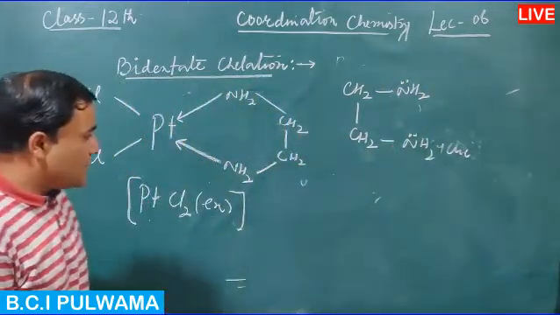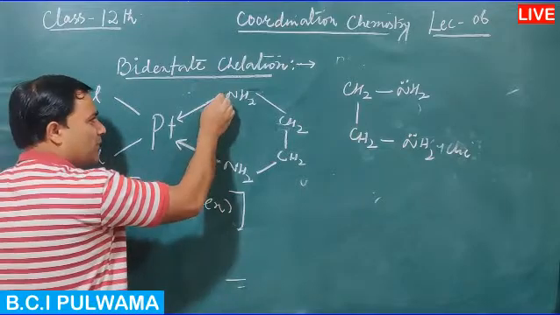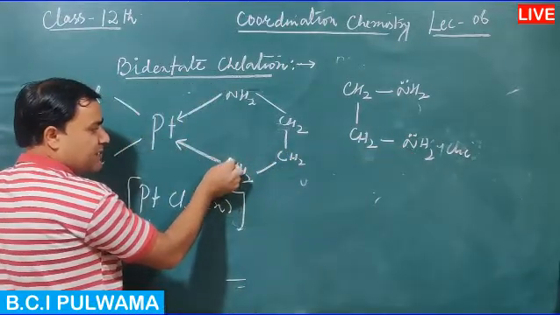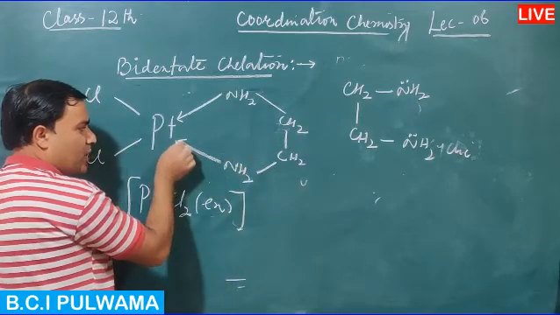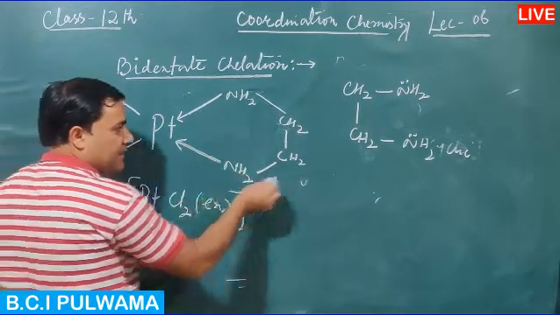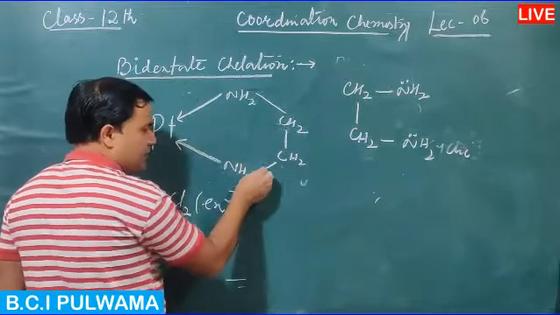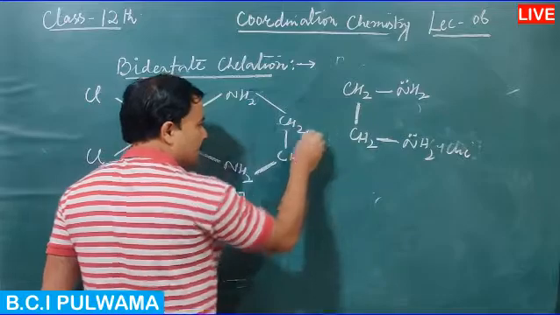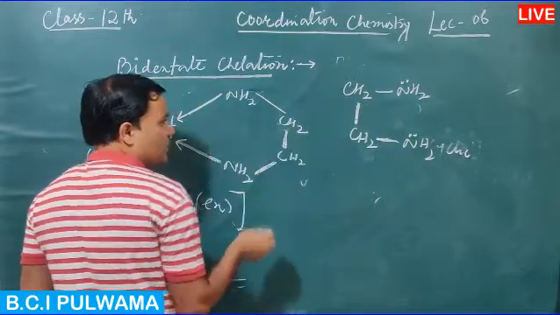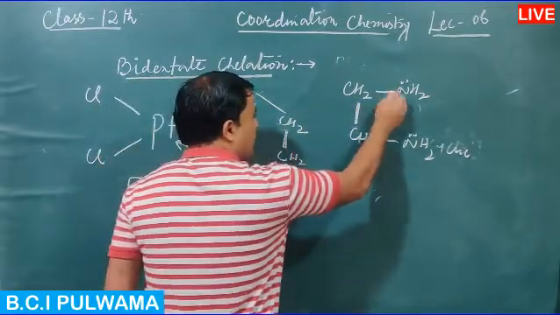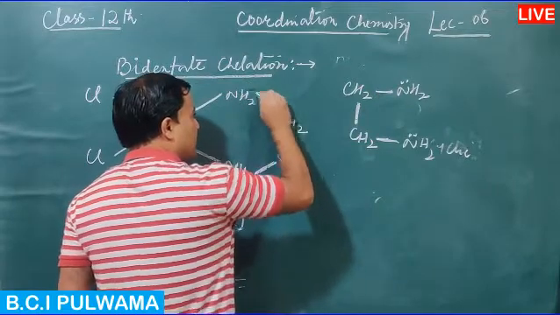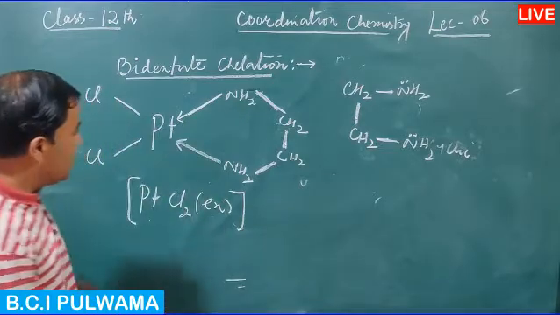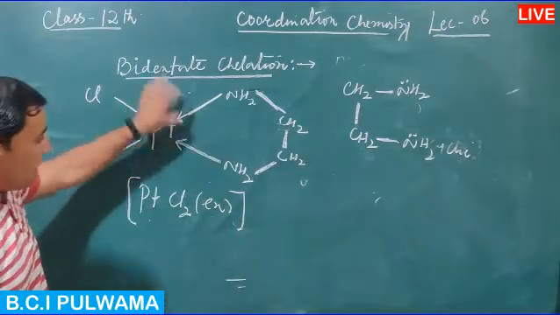So lone pair of electrons, then they are utilized in the formation of coordinate bonds. See here, NH2, look, NH2 is nitrogen with a lone pair. They bond with platinum. Then it is bonded to CH2, and this is bonded to CH2, and then CH2 is bonded to NH2, and its nitrogen lone pair is also utilized in the formation of coordinate bonds.